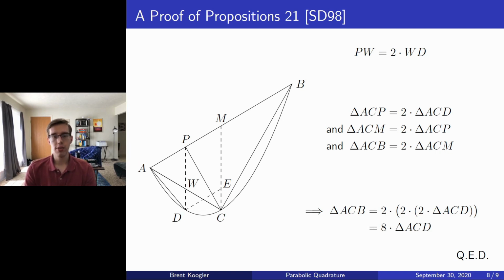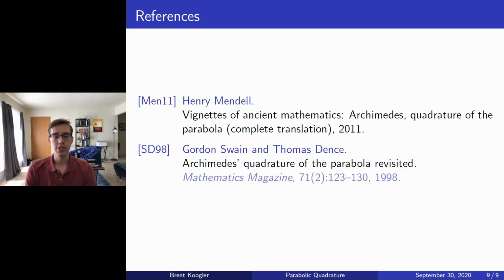Thus, we have gone over all the major elements in Archimedes' geometric proof of the quadrature of the parabola, and hence we conclude our presentation. We give references and note that we used Henry Mendel's translation of Archimedes' letter in order to understand an outline of how Archimedes really structured his ideas. And then we cite Gordon Swain and Thomas Dents for providing motivation and ideas of proofs that were given in this presentation.